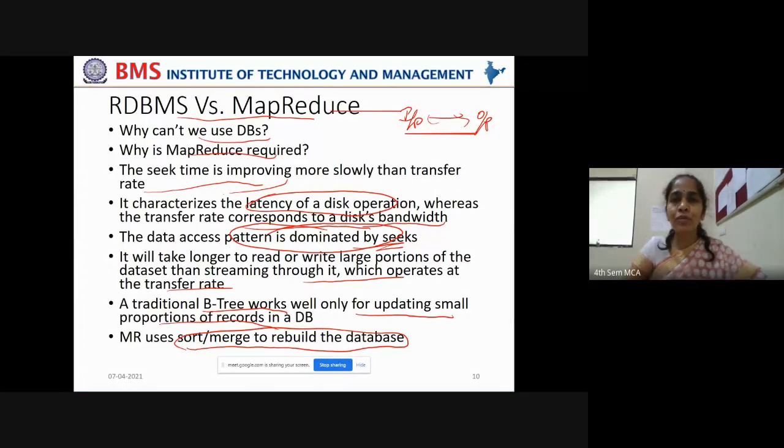Now, if you want to work with large volumes of data, with quicker batch processing, in such cases RDBMS will become obsolete. They can't meet the requirements of the customers when they are analyzing large volumes of data. In such cases, MapReduce will come to our rescue.